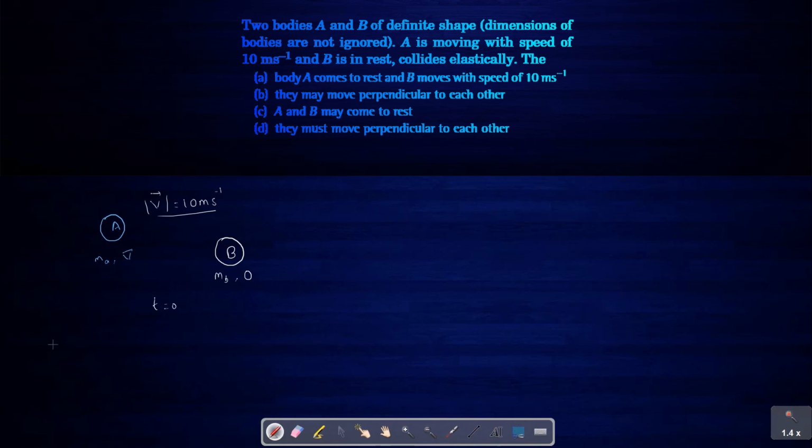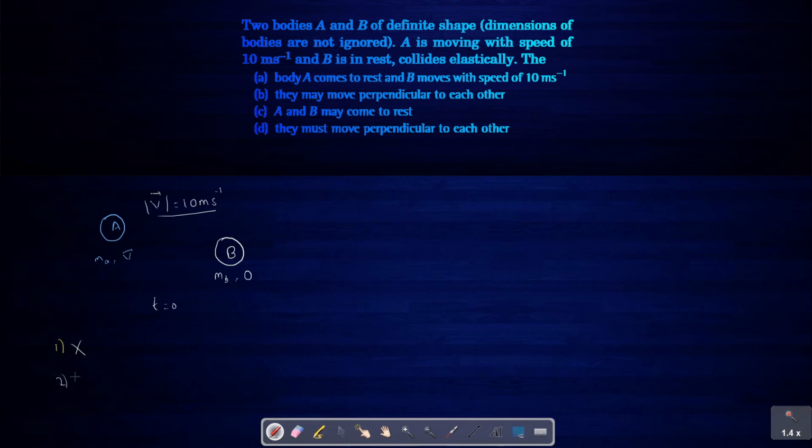So first option is body A comes to rest and body B moves with speed of 10 meter per second. Now it need not be true all the times. Only if MA and MB are equal and it is a head-on collision, this option will be true. So it is not given that MA and MB should be equal, and that the collision is head-on, so option 1 cannot be true all the times.